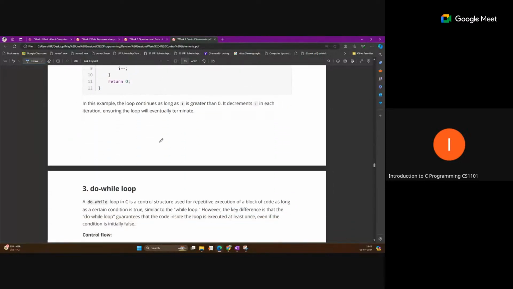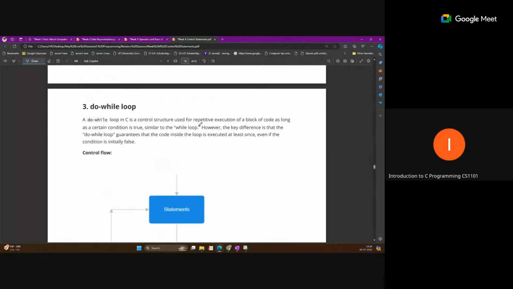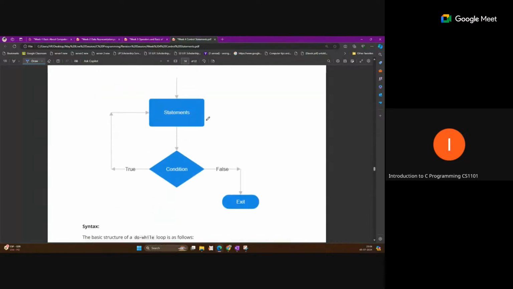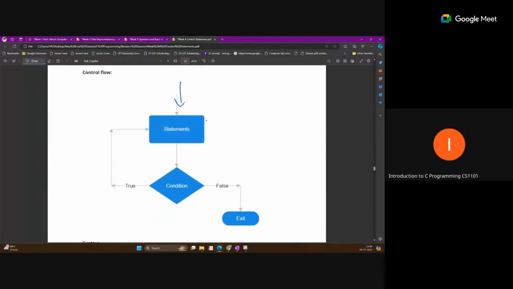Okay, so do while is another version of the while loop. It performs at least one time. So this is the do, and this is the while. We enter the statement body and perform it at least one time. After that we check the condition. If the condition is true again, then we enter the same statement again.